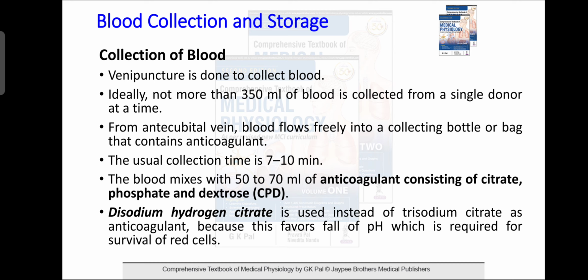Disodium hydrogen citrate is used instead of trisodium as anticoagulant because this favors the fall of pH, which is required for the survival of RBC. The anticoagulant is citrate phosphate dextrose adenine. So blood is collected from the antecubital vein, 350 ml is collected, and collection time is 7 to 10 minutes.